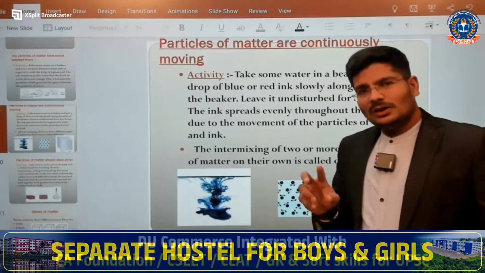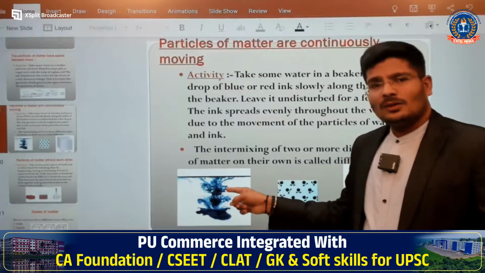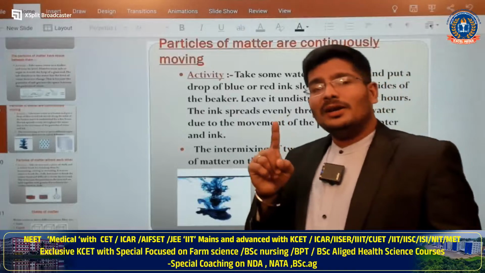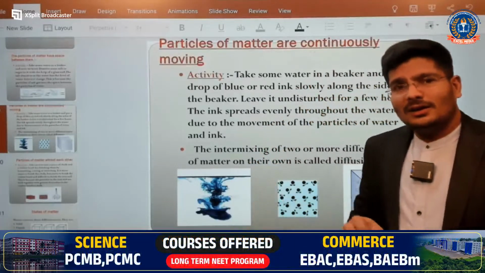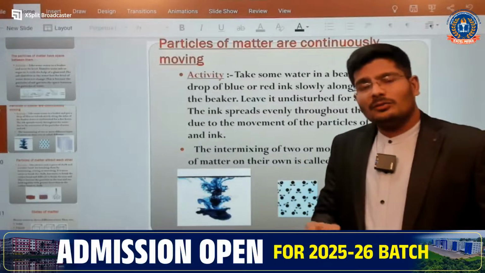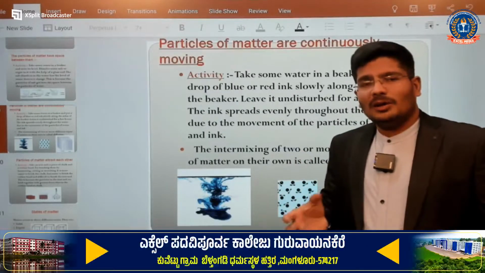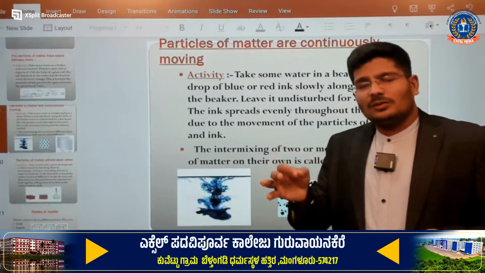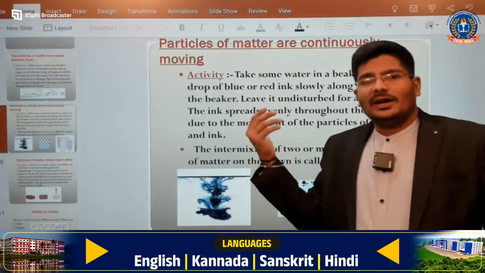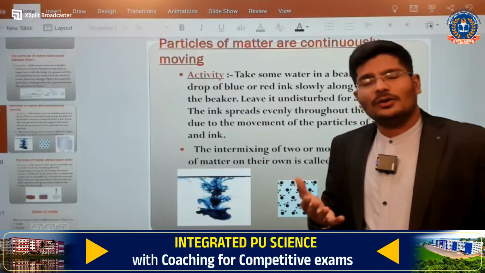So here there is a connection with this particular experiment. What is happening? Temperature increases, the movement of the molecules will increase. For example, mainly in our restaurants, what do we do with all the food? We bake it, or whatever we can do, we are processing. So what happens is, temperature increases, the atoms or molecules present in the food get excited and move in the air. That's why we are getting the smell. Even if you are far away, you are going to get the smell.